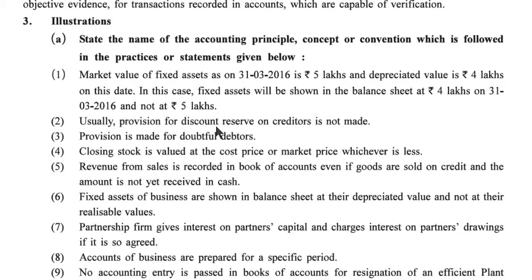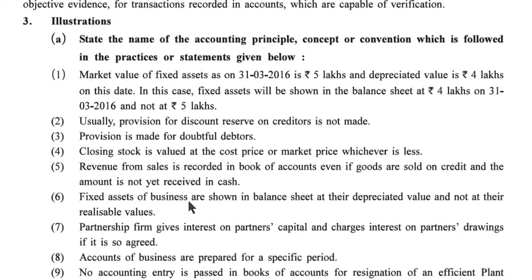Second, usually provision for discount reserve on creditors is not made. Third, provision is made for doubtful debtors. Fourth one, closing stock is valued at the cost price or market price, whichever is less. Fifth one, revenue from sales is recorded in books of account even if goods are sold on credit and the amount is not yet received in cash.